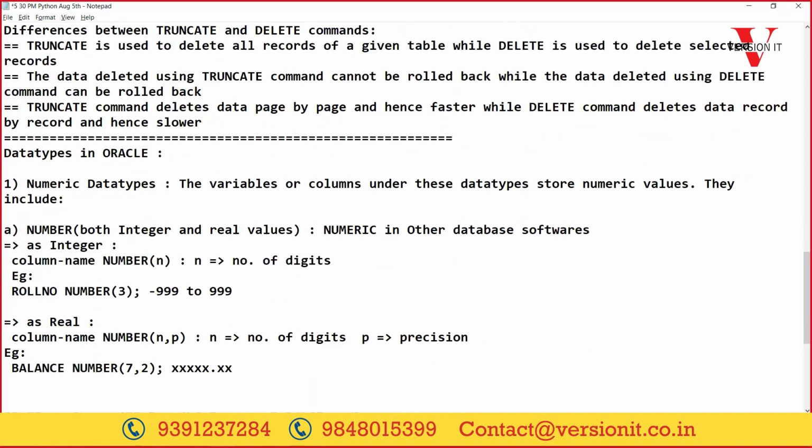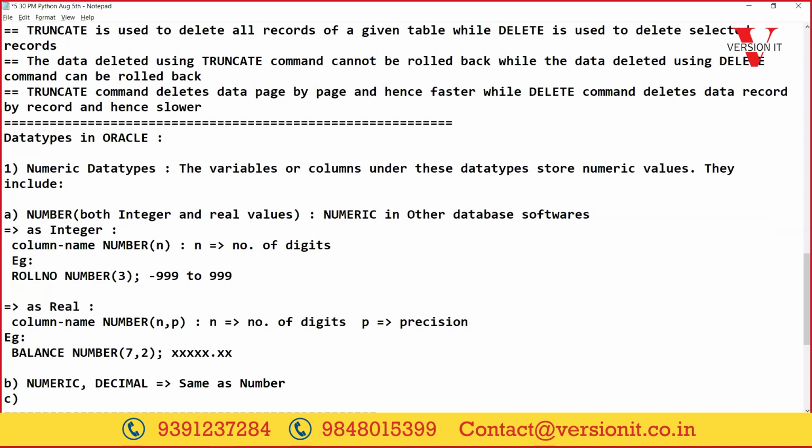Like number, what are the other data types? All the other databases provide numeric, and here also it provides a data type called numeric. Along with that, we have some other data types like numeric and decimal, and decimal is mostly used by MySQL. These two are the same as number, and from version to version they will change. Okay, we'll go for standard data types only.